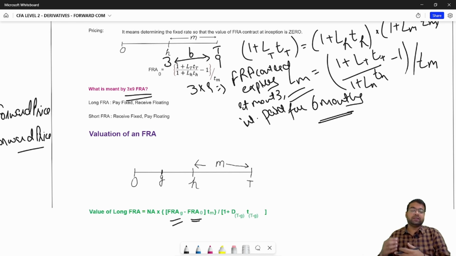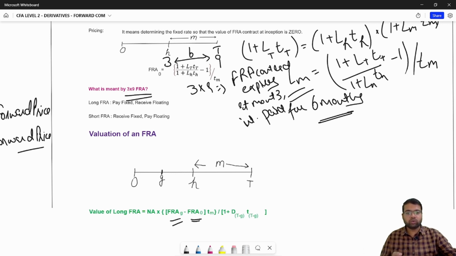That means that person who came after you will be paying more than you to fulfil their obligations. So you are at a benefit after entering the FRA contract, and the value of the FRA contract for you will be positive.